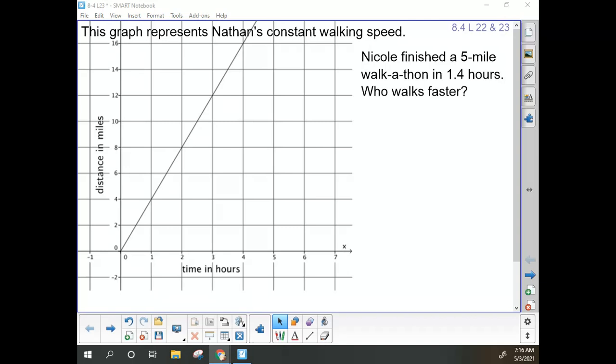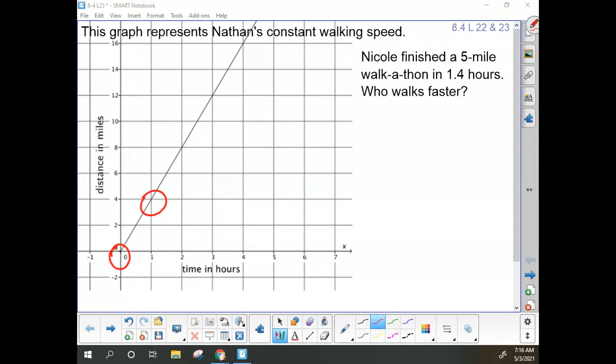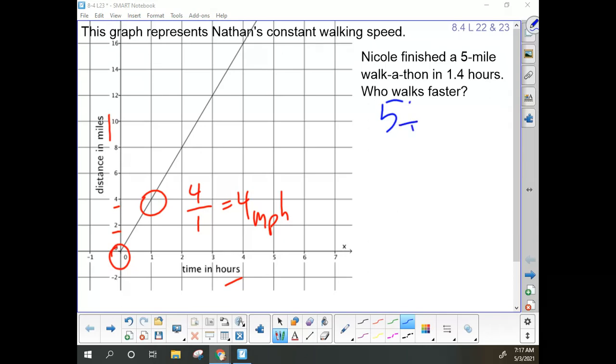We also know that Nicole finished a 5-mile walkathon in 1.4 hours. So the question is, who walks faster? We need to compare the slopes. Going from 0, 0 to 1, 4, I notice it's a change in y over x of 4, and these are miles per hour. If we take Nicole's 5 miles and divide that by 1.4 hours,